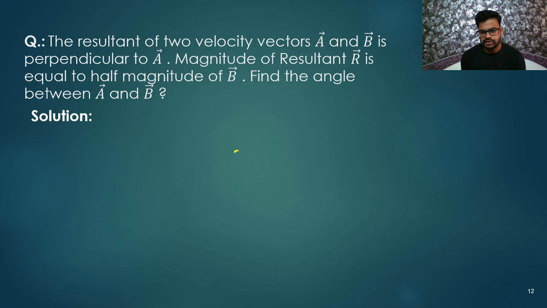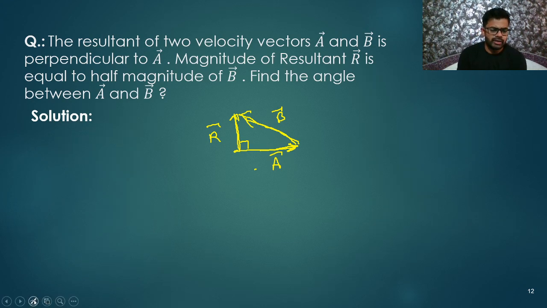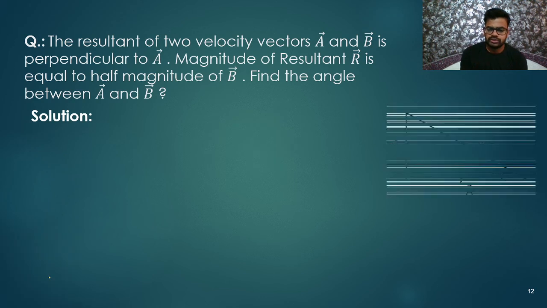So let's say this is some vector A, and the resultant of this is perpendicular to A. So I am drawing the resultant. This is the resultant. The resultant is perpendicular to the A vector, and it is half of the magnitude of B. So B will be its double length. So it will be like this. So this is A and this is B. Why have I drawn it like this? Because we know the head of A should be joined with the tail of B. Then only we can draw like this. So this will be a right angle triangle. Now we can solve it easily. So this is the diagram.